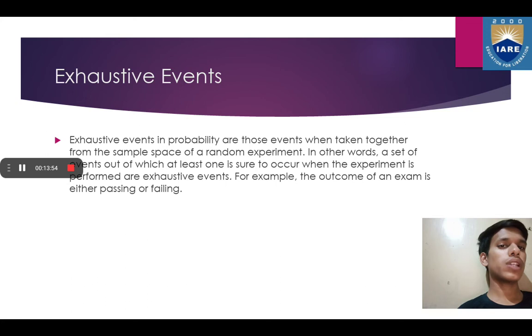Next type is exhaustive events. Exhaustive events in probability are those events that, when taken together, form the sample space of a random experiment. In other words, a set of events out of which at least one is sure to occur when the experiment is performed are exhaustive events. For example, the outcome of an exam is either passing or failing. This is an exhaustive event. Passing an exam is an event and failing an exam is also an event. So if a student is writing an exam, one of the events must happen.